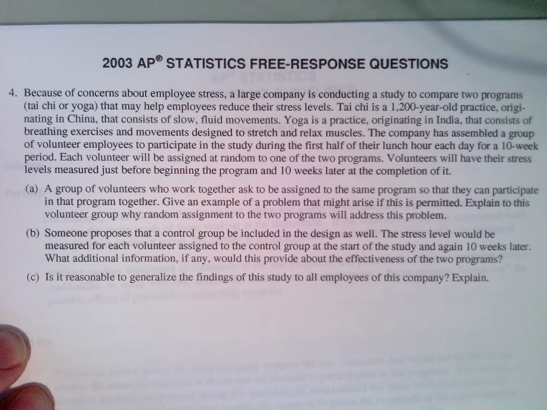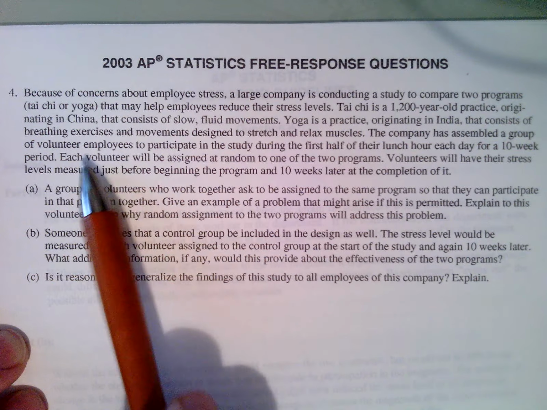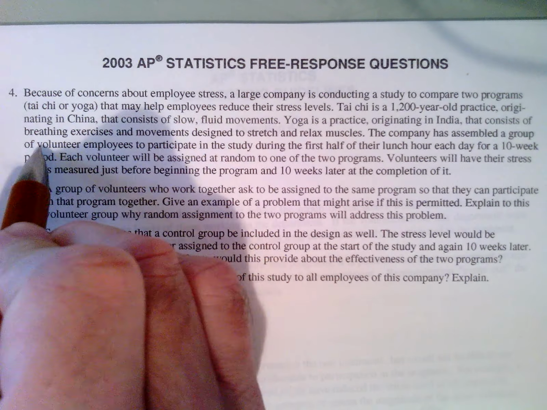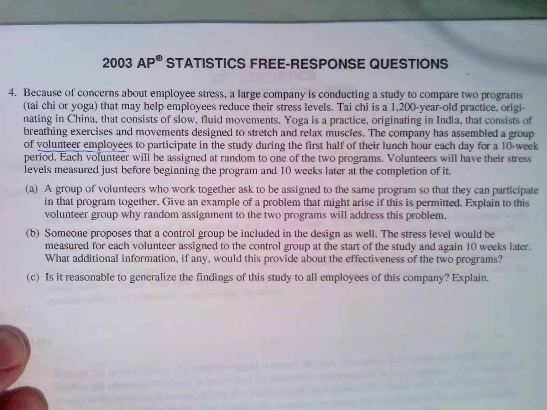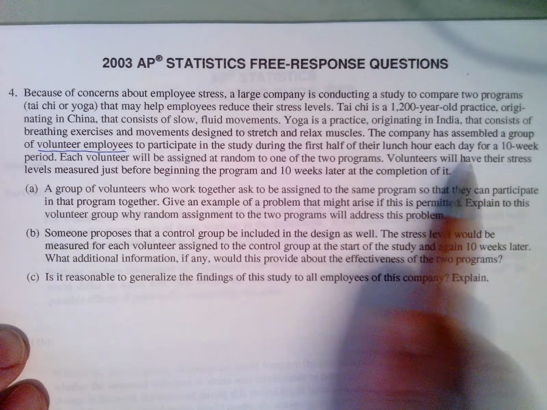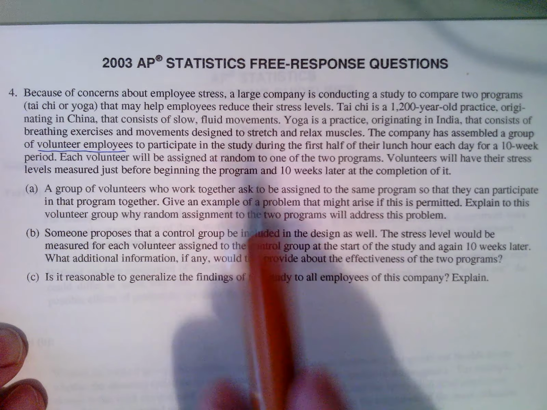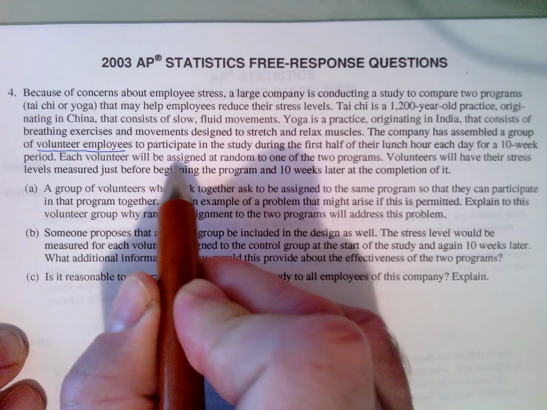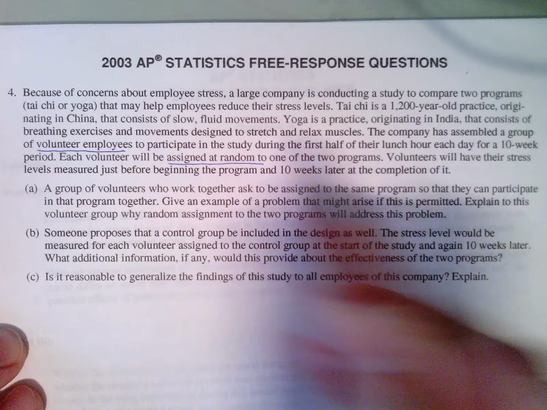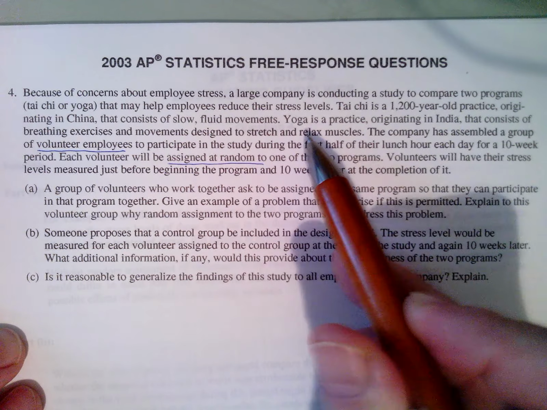They take volunteers. It says volunteer employees, which is a kind of a problem. They didn't actually randomize and get everybody in the company involved. And during their lunch hour, over a 10-week period, they do assign at random one of the two programs, either yoga or Tai Chi.